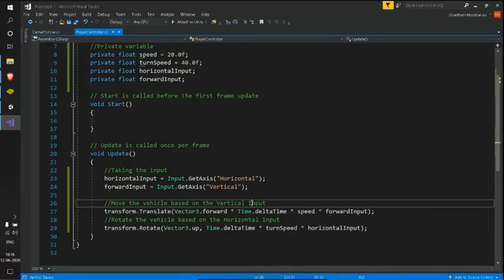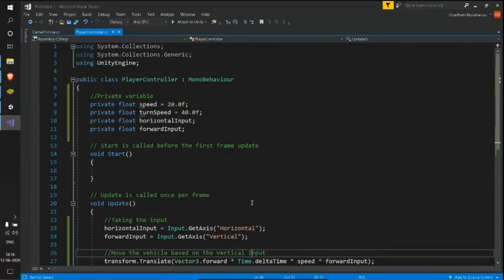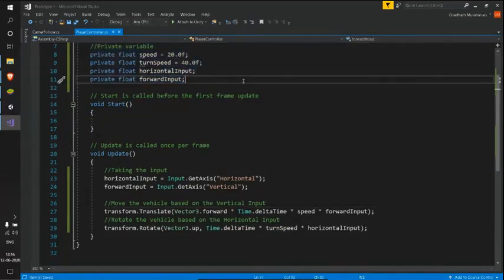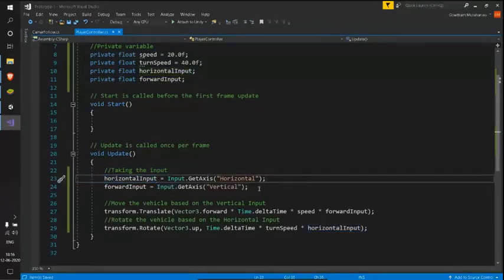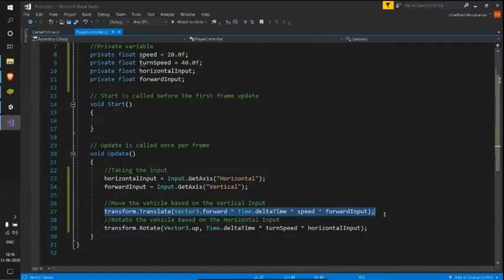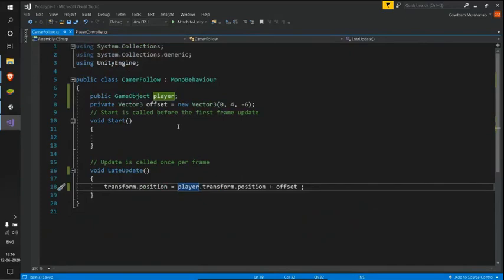So these comments, see now how clear it is. We have all our private variables here, and here we are mentioning that we are taking input, and here we have initialized these two variables, and in the next two lines we are saying based on this line we are moving our vehicle, and based on this line we are rotating our vehicle. And save this, and let's go back to our camera follow script.